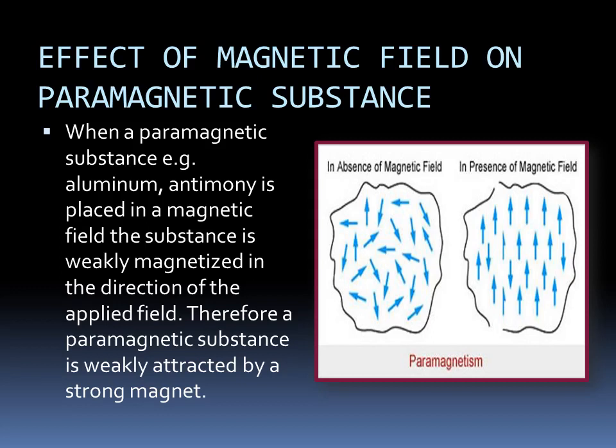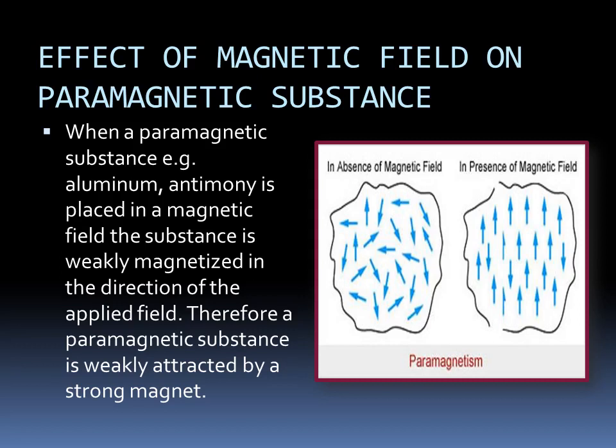Dear students, now let us discuss the effect of magnetic field on the paramagnetic substance. Here a question arises in our mind: what is the effect of external magnetic field on paramagnetic substance? So the answer is that when a paramagnetic substance, for example aluminium, antimony, is placed in a magnetic field, the substance is weakly magnetized in the direction of the applied field.